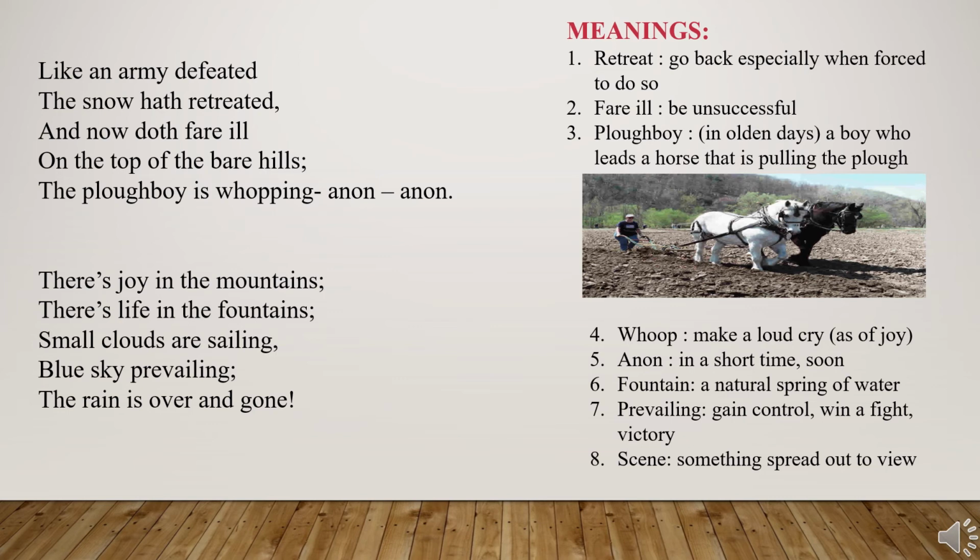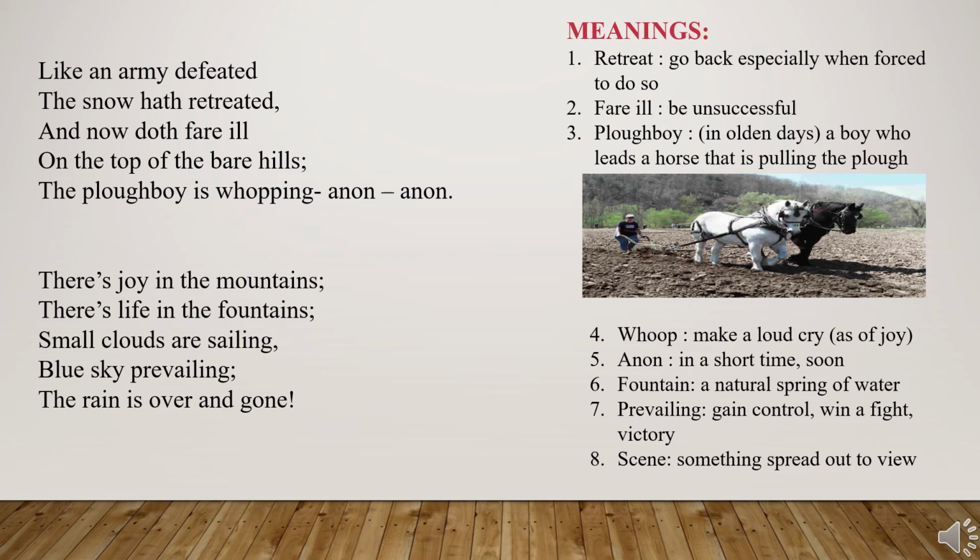So he is able to see this boy ploughing the field, whooping. Whooping is making a loud cry with joy. He is not sad. He is not crying. Very happily he is making a sound saying anon, anon. Anon means soon, soon. He is telling the horses to go soon and soon. Understood, children?